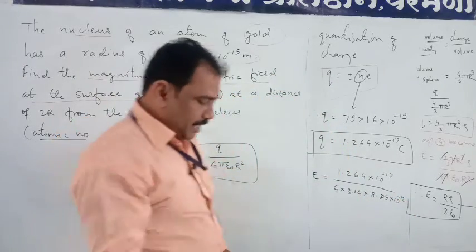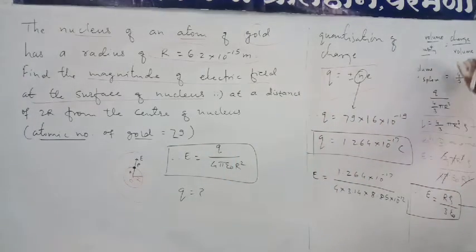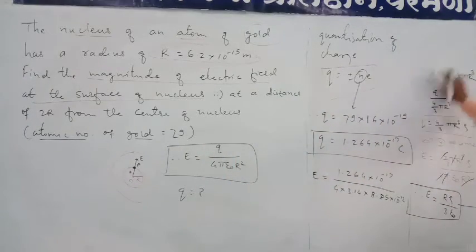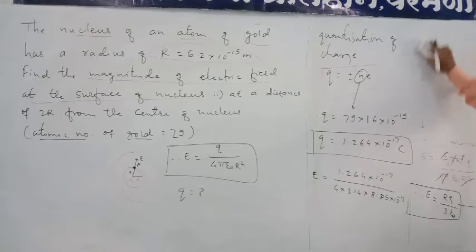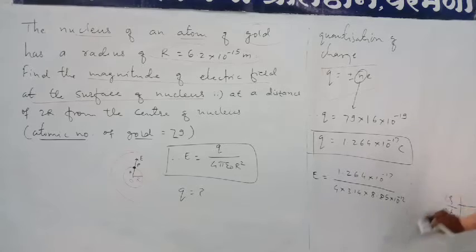This 8.85 into 10 to the power minus 12 is a constant value, and you should remember that constant value because we have to use it in various applications.